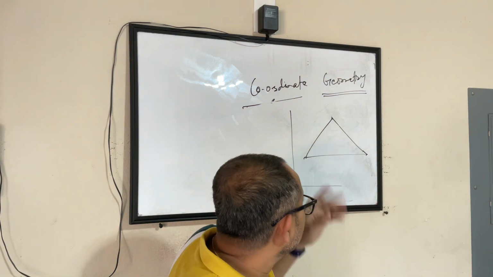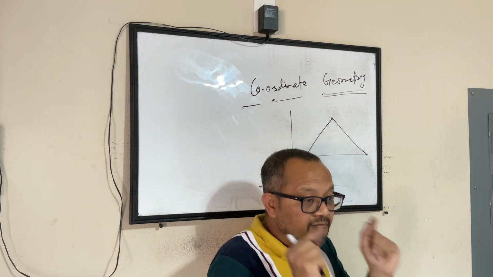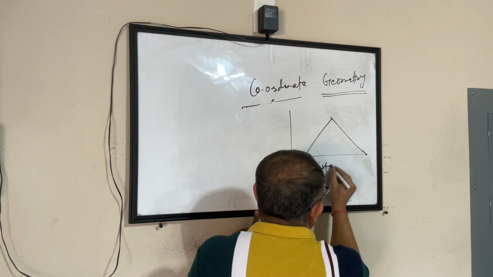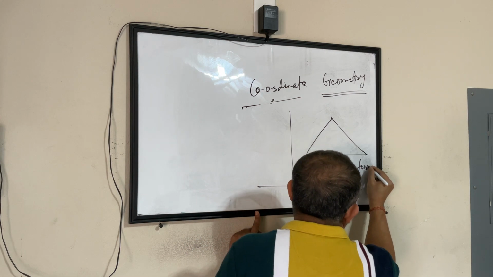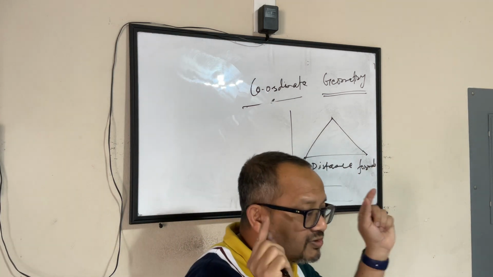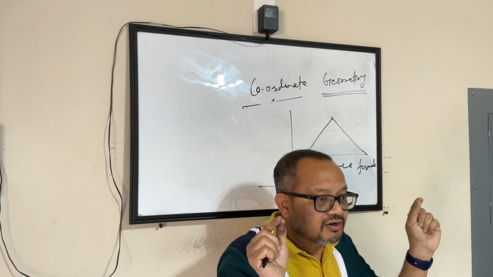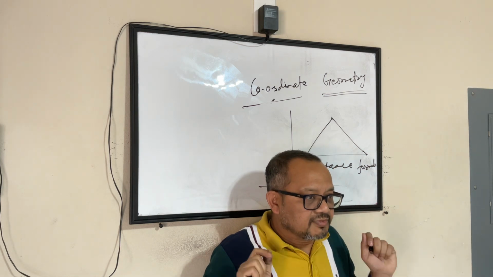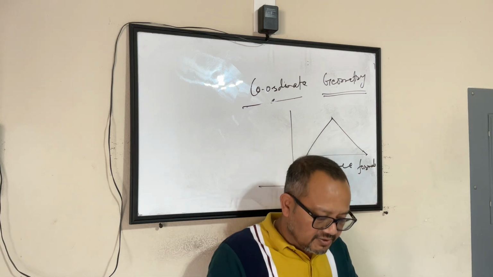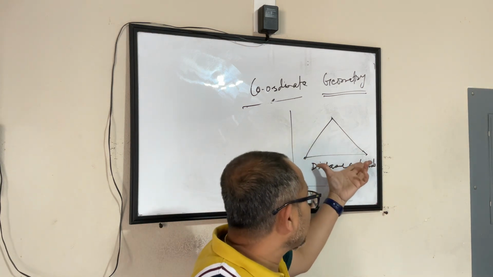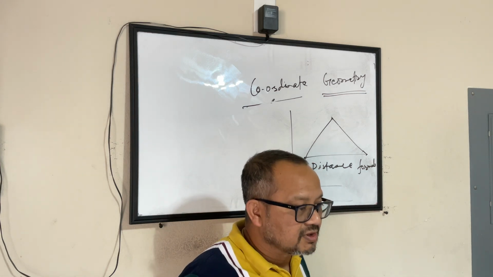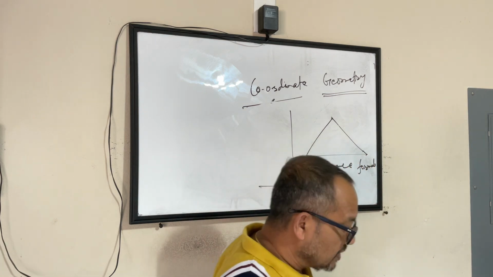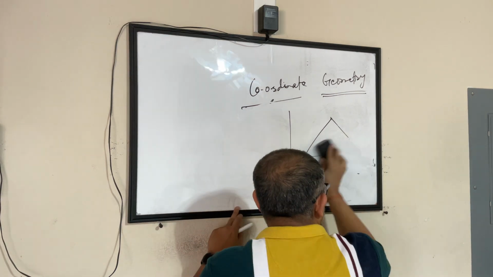Yeah? So that's why one of the most important formulas that we learned as part of coordinate geometry is called the distance formula, which helps you find out the distance between 2 points in a coordinate plane. Okay? Yeah? So, if you just have 2 points, if you find out the distance between the 2 points, that gives you the side or the dimension of the shape that you're talking about, and then you can do the rest of the thing by itself. So let's see. So what is the distance formula? Now, what does the distance formula say?